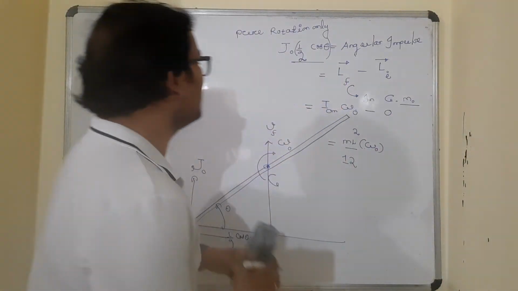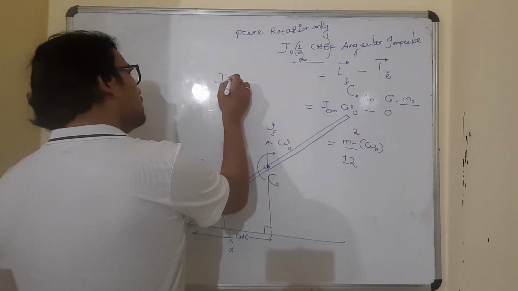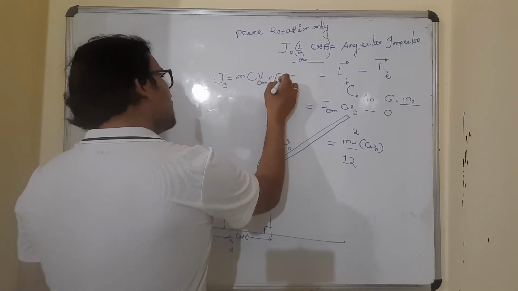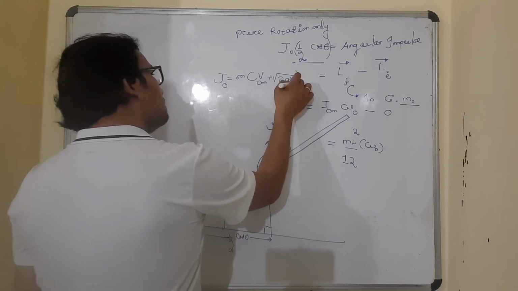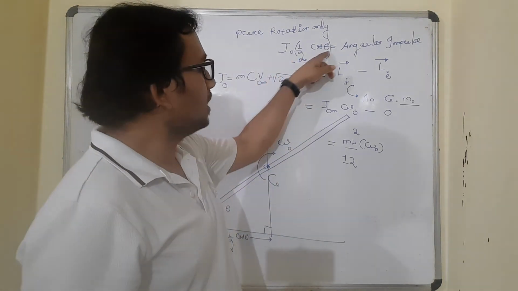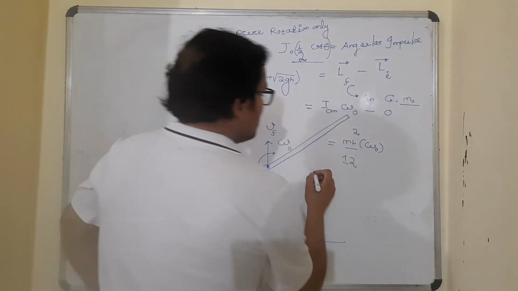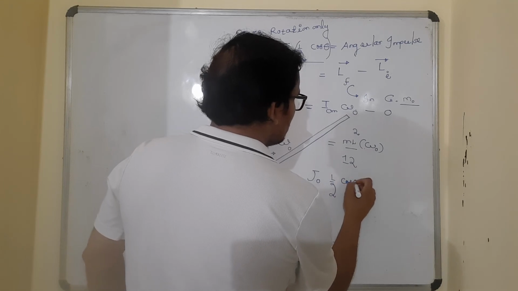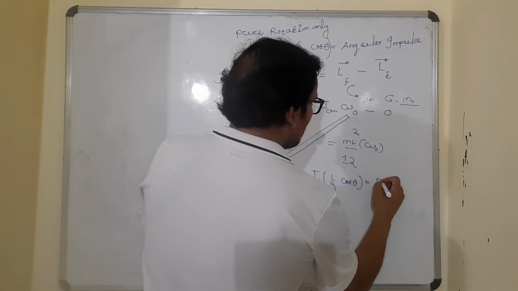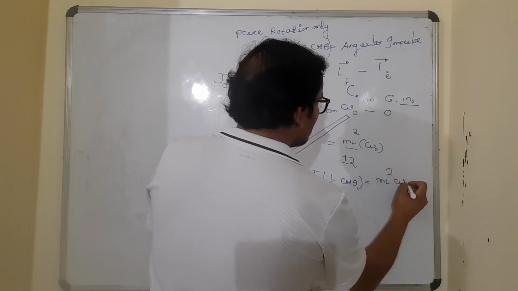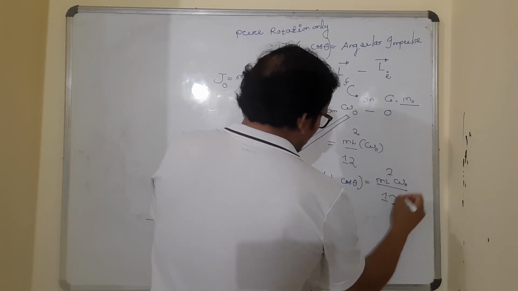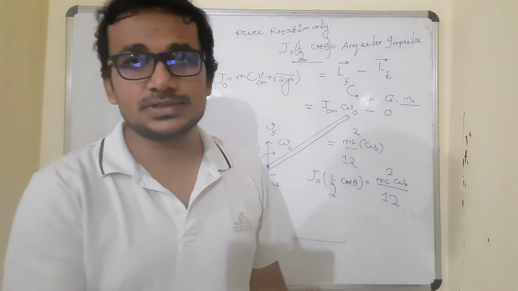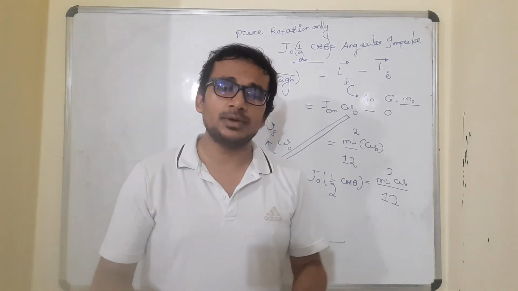The first equation we already had: linear impulse equal to change in linear momentum, that is m VCM plus under root of 2gh. And I got the second equation from angular impulse. Angular impulse, that is J naught L by 2 cos theta, equals ml square omega naught upon 12, where omega naught is the angular speed achieved by the rod just after making the first collision. Is that clear? Let us stop here for the moment.